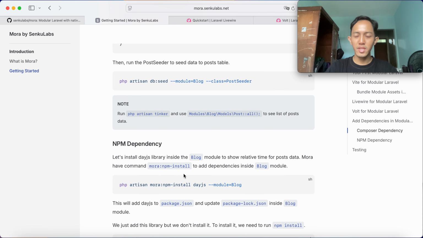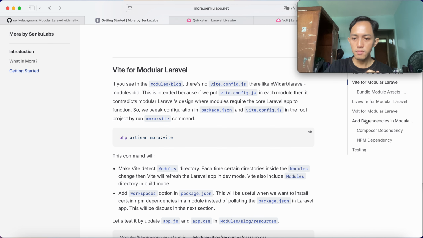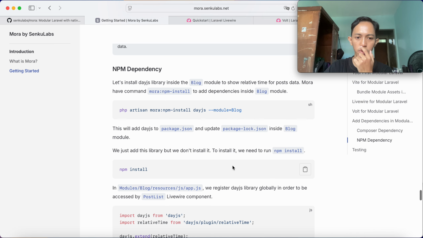We go to npm dependencies. If we want to install npm dependencies in the blog module, let's say we want to install the day.js library inside the blog module to show relative times for post data. Mora has a command called Mora npm install to add dependencies inside the blog module. But if you want to do this, make sure you already set up the feed for modular Laravel. I will show what's exactly going on here. Okay, so let's add Mora npm install dayjs module blog.